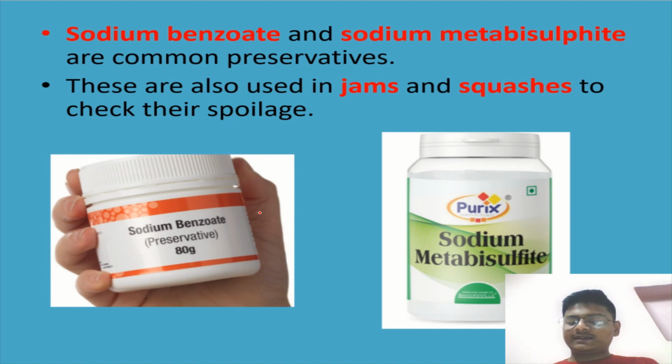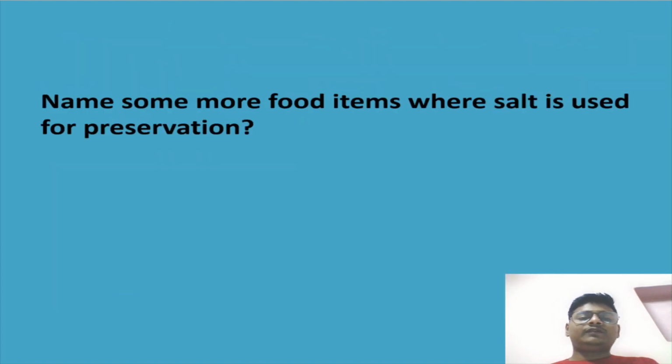Now a question is arising: you have to name some more food items where salt is used for preservation. Write down a few names of foods for which you use salt for preservation. Like I know about fish.